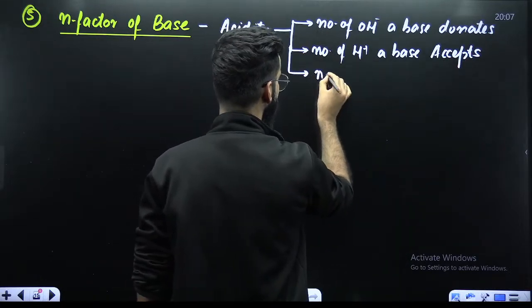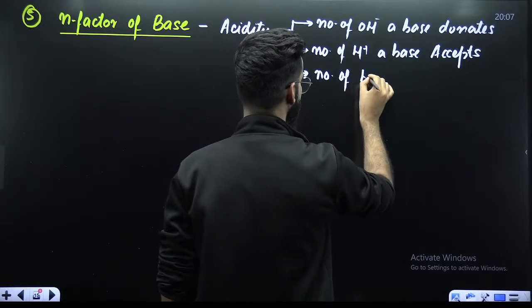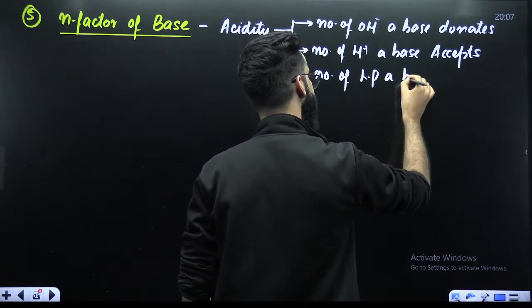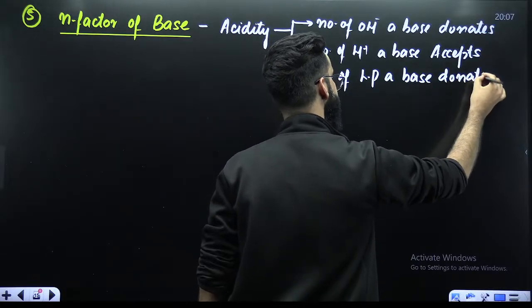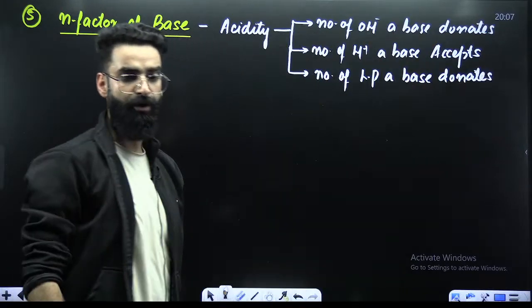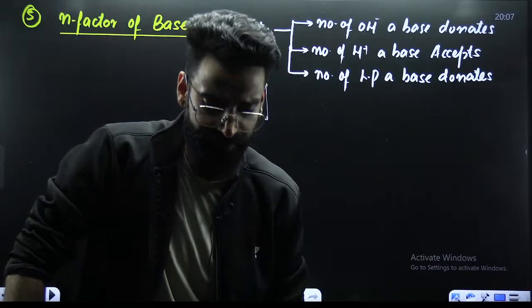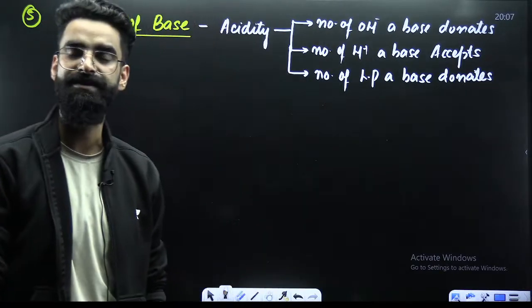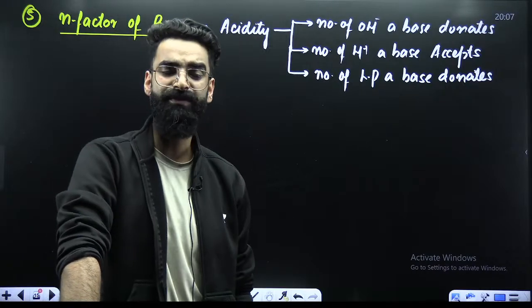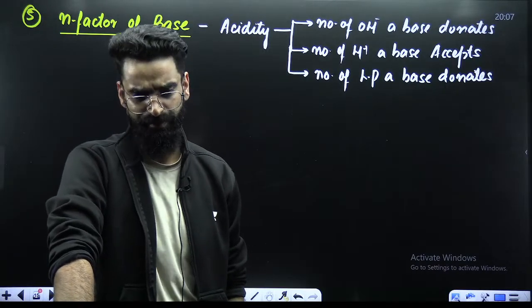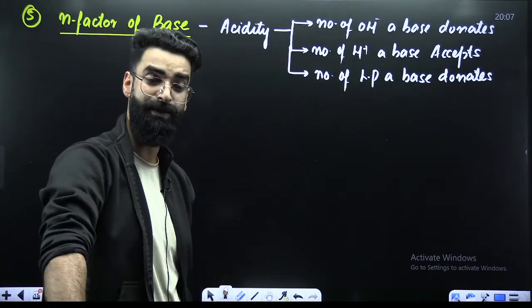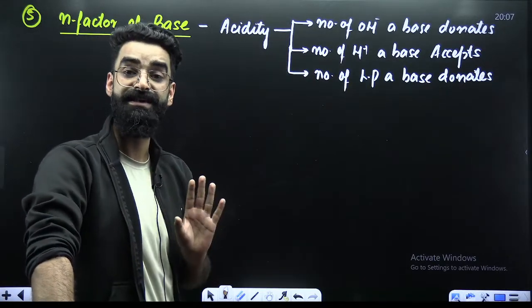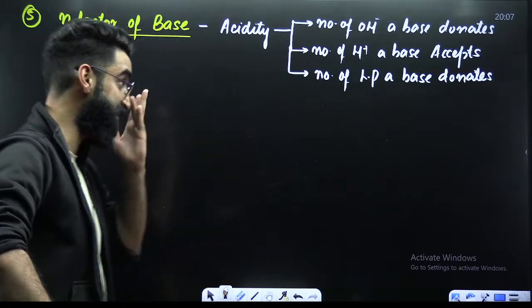Number 3, you can say it like this as well, number of lone pairs a base donates. So N factor of the base is nothing but acidity of the base. There are 3 ways by means of which I can define the acidity of the base.